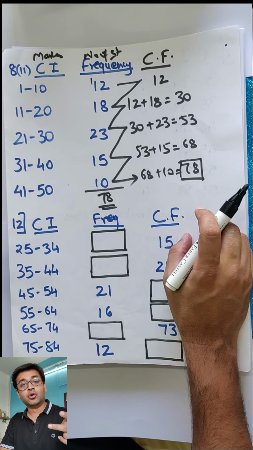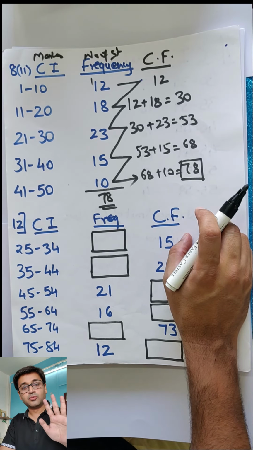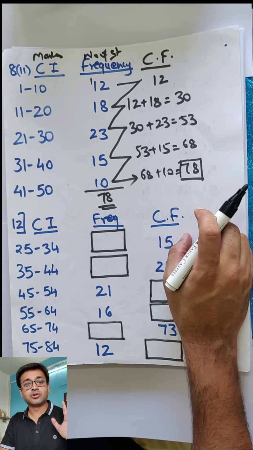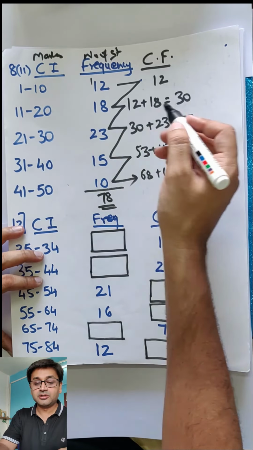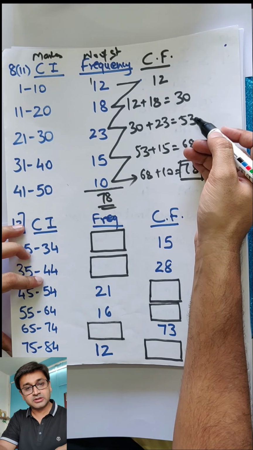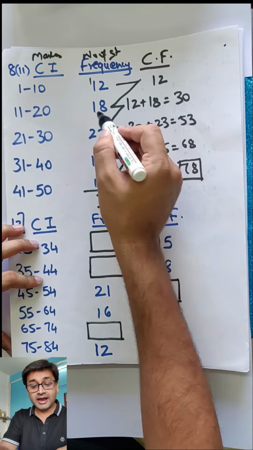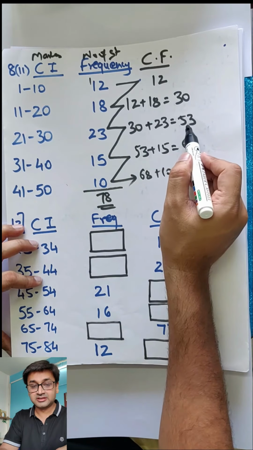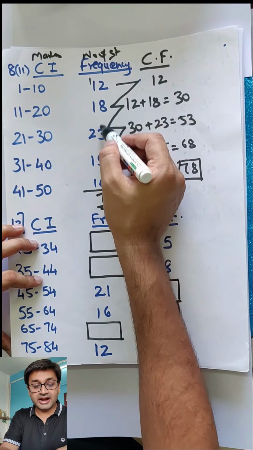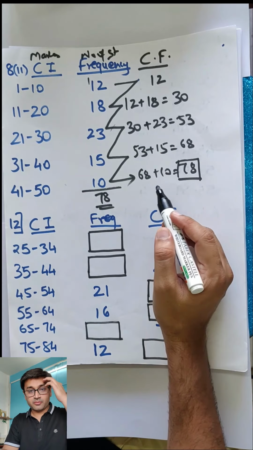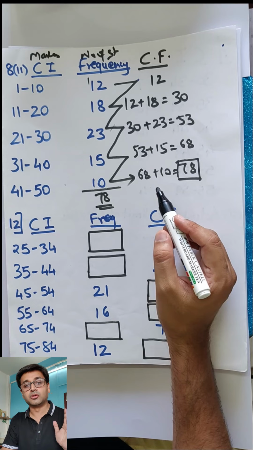There are other ways, more than. Right now we are not getting into more than. Don't worry, it's not in your syllabus. Less than is what if you understood, that is more than enough. So from frequency, did you understand how to go to cumulative frequency? Basically you keep on adding. This plus this comes here, and not this plus this, but this plus this. Many times I have seen children adding these two and writing it here. Wrong. The zigzag pattern should be in your mind. If the pattern is known, you will never go wrong.